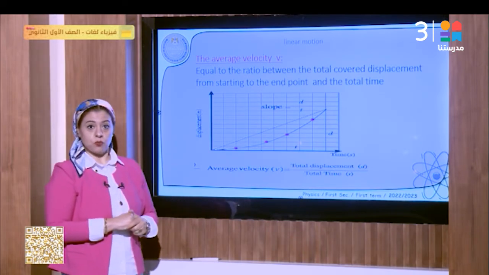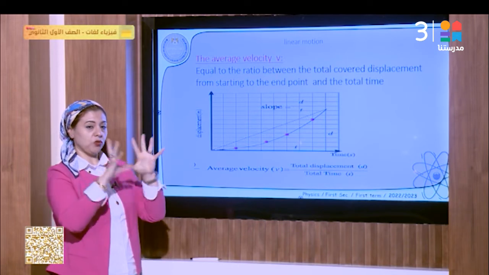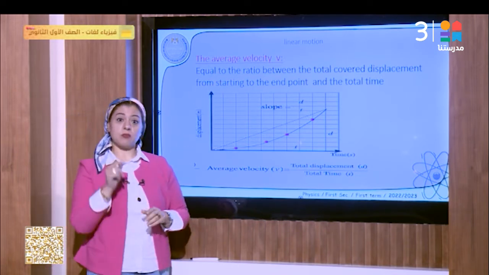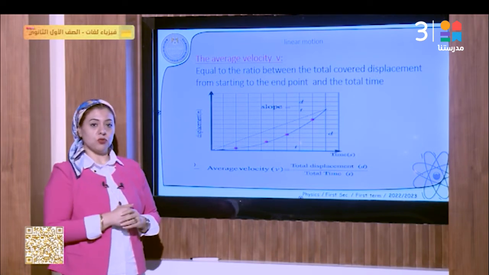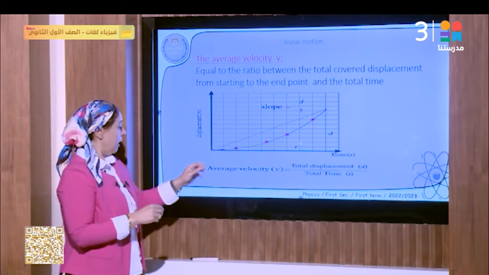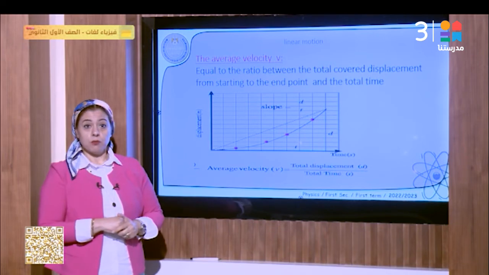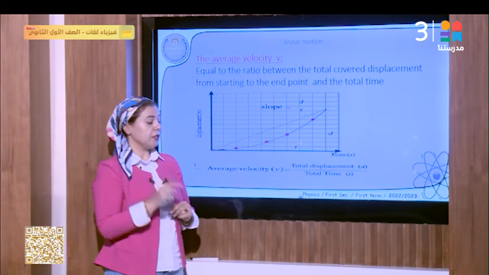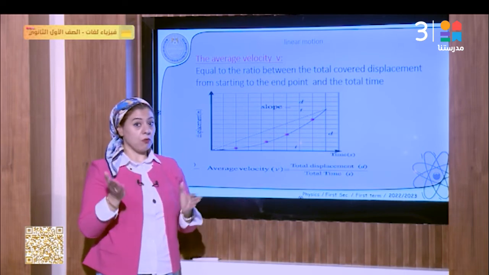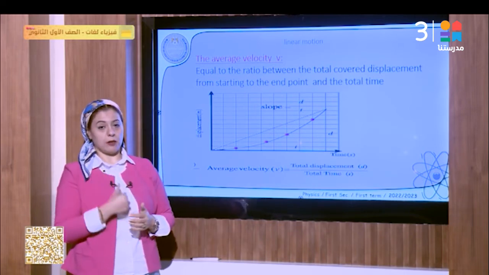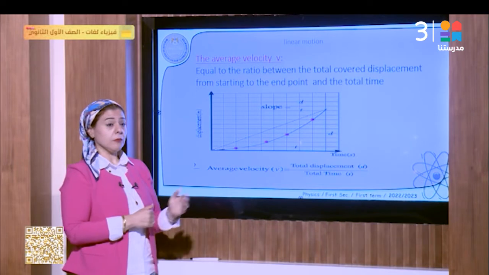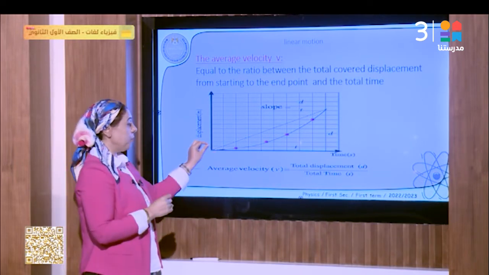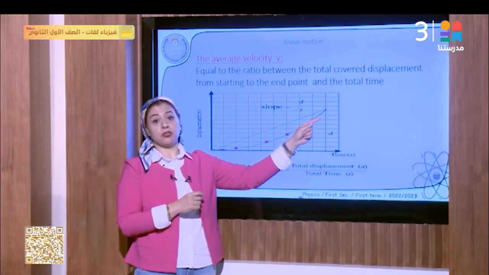We also have the average velocity, which means total over total. We talk about velocity, which means displacement over total time. So when we find the average velocity of a moving object with this curve, we have to get the total displacement. If you remember from the prior episode, the total displacement is a straight line between the starting point and the end point of the motion.